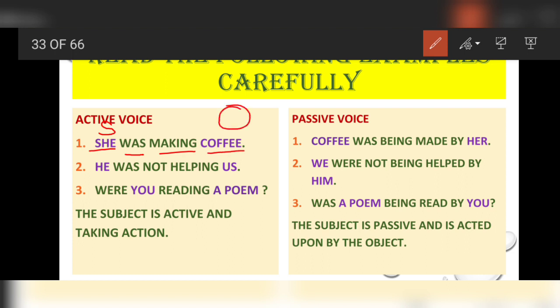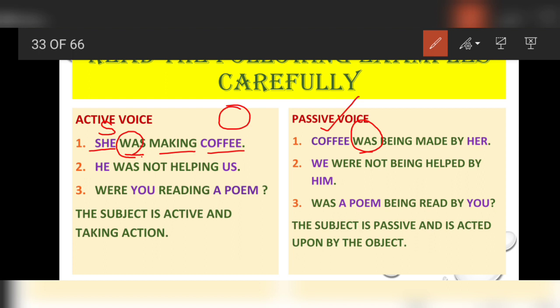So what will be in the beginning of the passive voice? Yes, coffee. Coffee was being made by her. So almost all the changes are the same except one, that in this case the use of helping verb is was or were according to the noun.